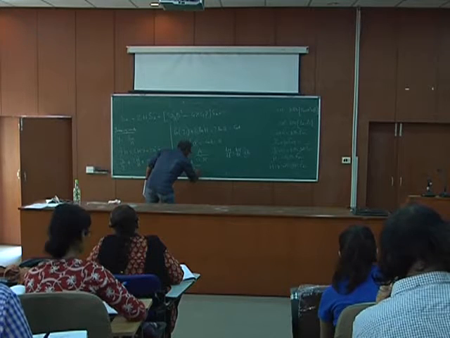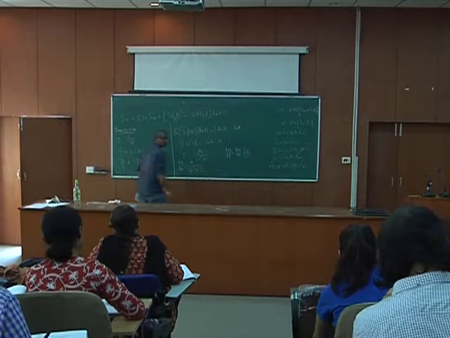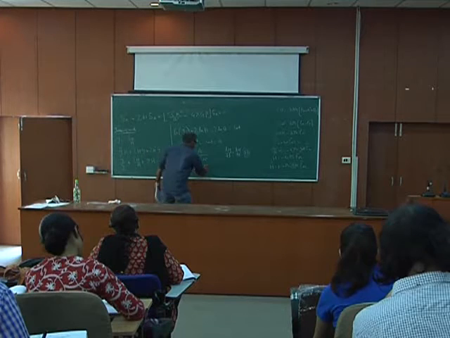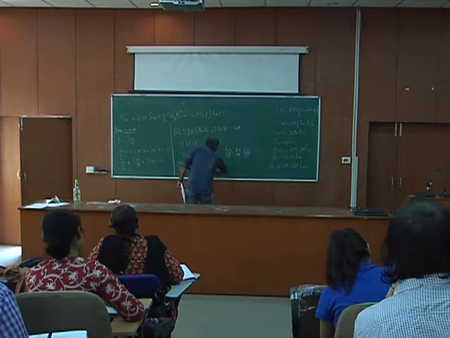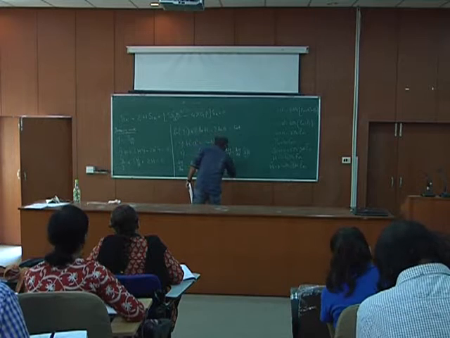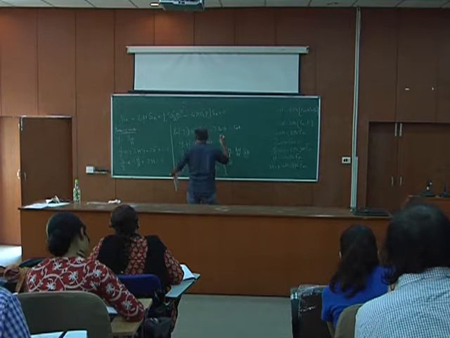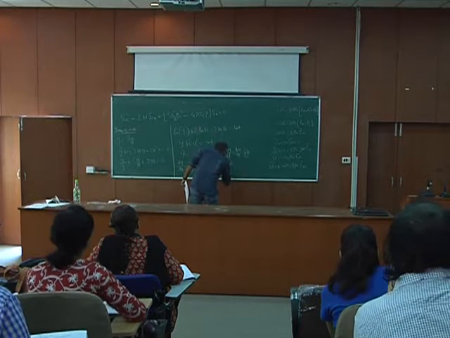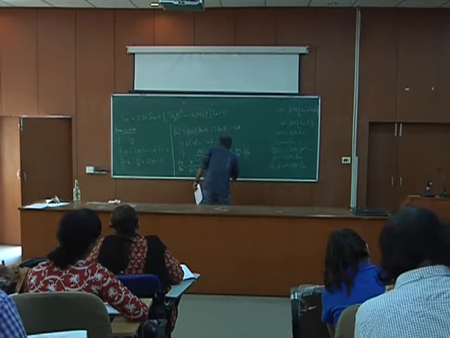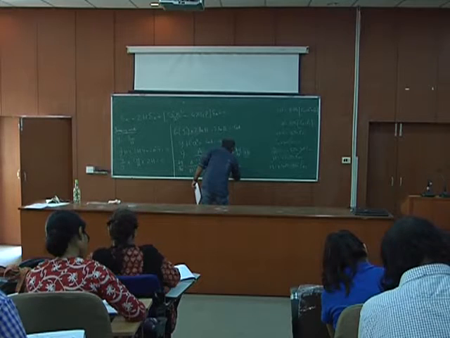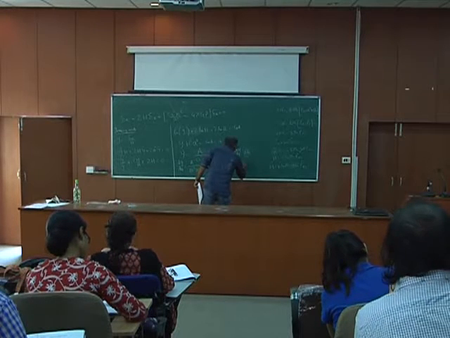So your y is some integration, from some initial a_i to some a, of 1 by a cube h cube into dA.